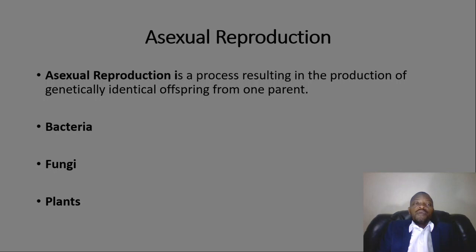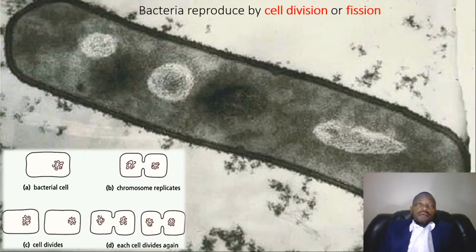Alright, so we'll look at the bacteria, the fungi, and then we'll look into plants and how they reproduce. We're just going to pick a few examples. Bacteria reproduce by cell division or fission. Each bacterial cell can divide into two or more.